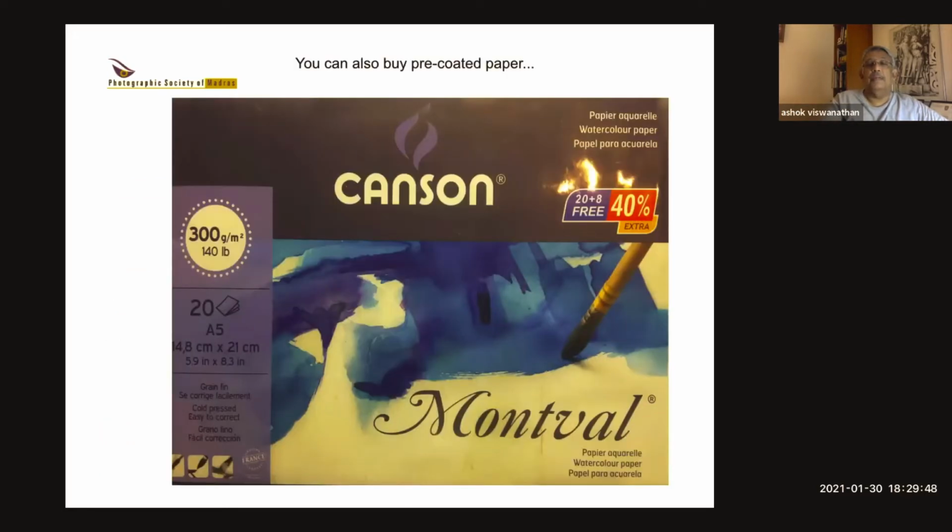This is the paper I use. It's Canadian, it's imported into India. And I believe Technova are the agents for it, but you can buy them in Hindustan Trading or any of these shops that deal with art papers. You can also buy it on Amazon. And this is an A5 packet which I use because it works out more convenient and more economical. You can do two negatives or two prints on one sheet of A4 paper, or you can buy A5, which is half an A4, more or less 5x7 prints you can make. And it says here clearly, cold pressed, fine grain, and you can buy these watercolor papers.